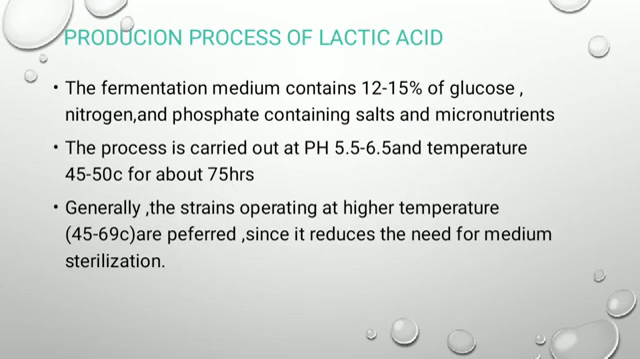And next one is the production process of lactic acid. The fermentation medium contains 12 to 15% glucose, nitrogen, phosphate, salts and micronutrients. This process is carried out at pH 5.5 to 6.5 and a temperature of 45 to 50 centigrade, for about 75 hours. Generally, strains operating at a higher temperature are preferred. It reduces the need for sterilization.